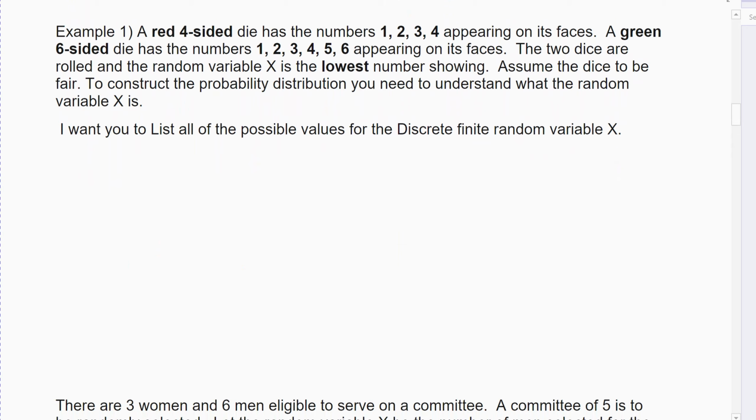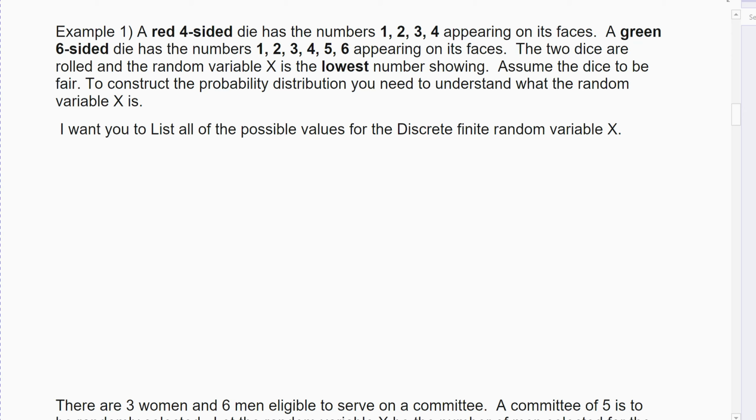All right, suppose I have 2 dice. I have a red dice that's 4-sided, so it's like a pyramid, 1, 2, 3, 4 on its faces. I have a green dice that's our regular sized 6-sided dice, which has the numbers 1 through 6. The 2 dice are rolled. The random variable x is the lowest number showing. So x would represent the lowest number in the pair when I roll it. If I rolled a 1 and a 5, 1 would be what I'm looking at, because 1 is smaller than 5. If I rolled a 5 and a 6, though, 5 would be the smallest number, right, because out of 5 and 6, 5 is smaller.